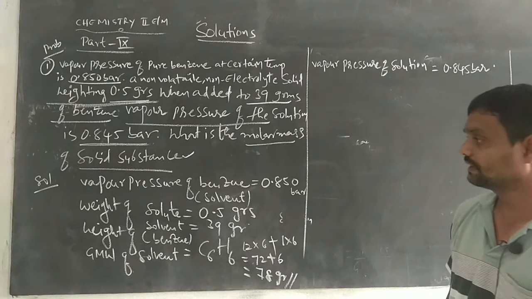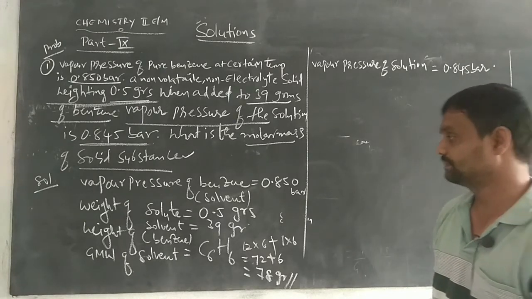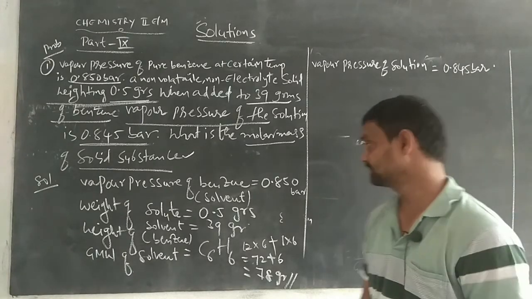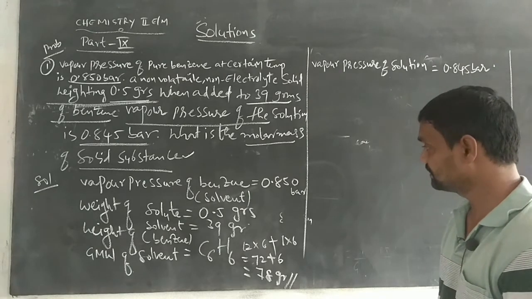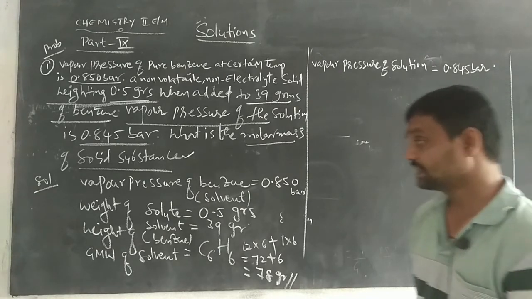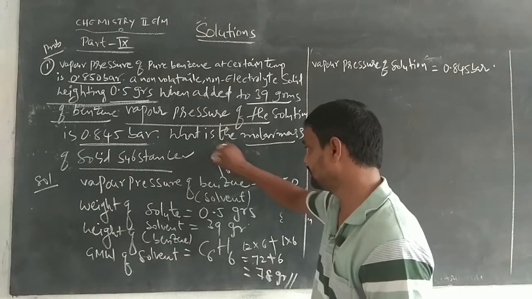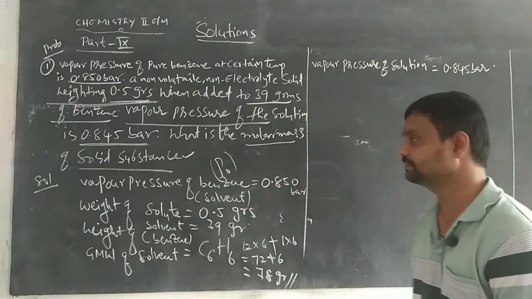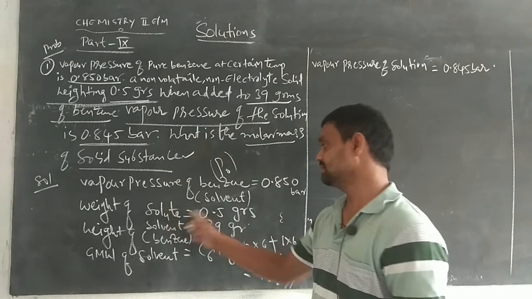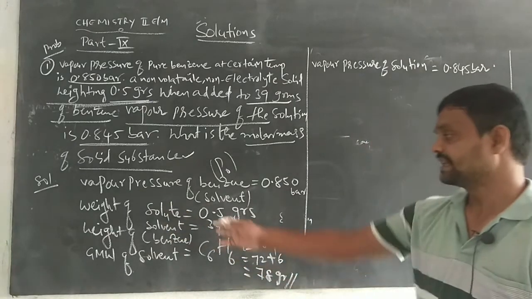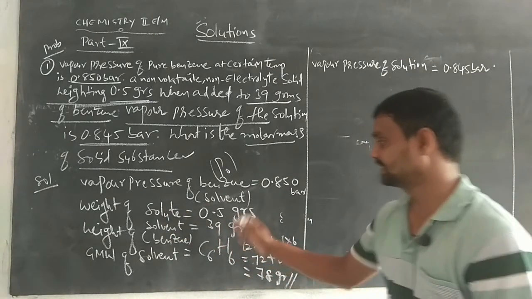What are the data? The vapor pressure of benzene, the solvent, is 0.85 bars. We already know the vapor pressure of the solvent is indicated with P naught. Next, the weight of the solute is 0.5 grams. Next, the weight of the solvent is 39 grams.